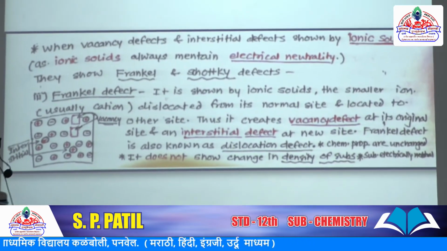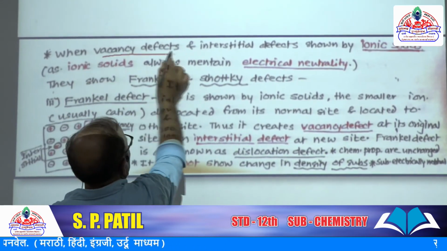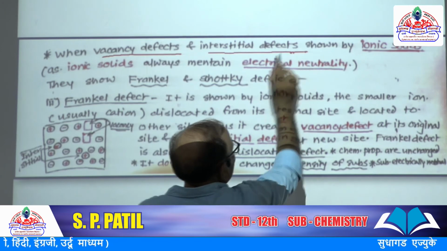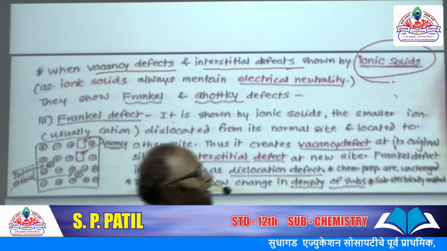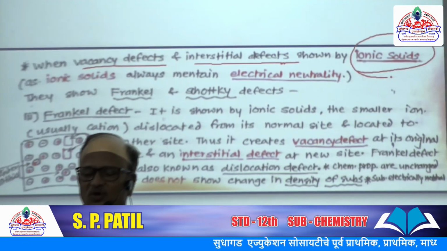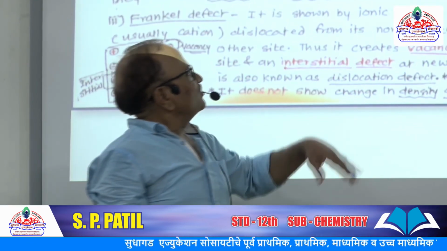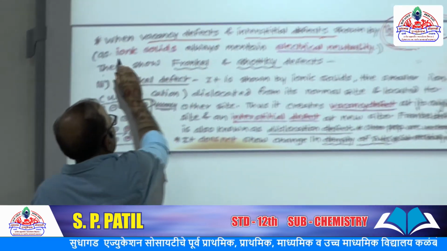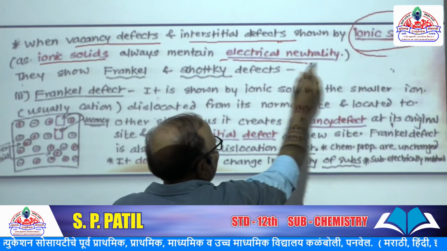Now next, if the vacancy defect and interstitial defect are shown by an ionic solid, like potassium chloride or sodium chloride, then see this: an ionic solid always maintains electrical neutrality.